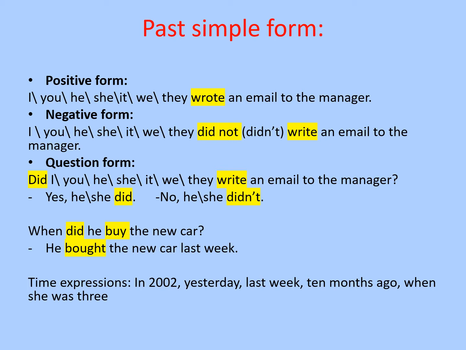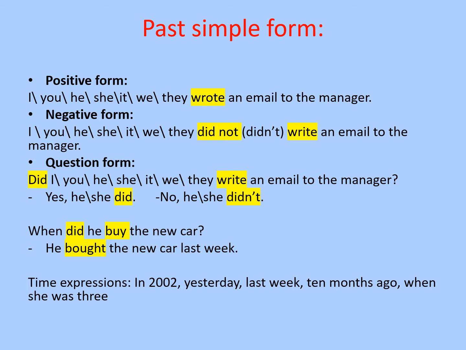I wrote an email to the manager. She wrote an email to the manager. We wrote an email to the manager. So it's very easy. You don't need to remember a rule here. Just the verb will change depending on whether it's regular or irregular. Regular verbs will take ed, irregular will change.